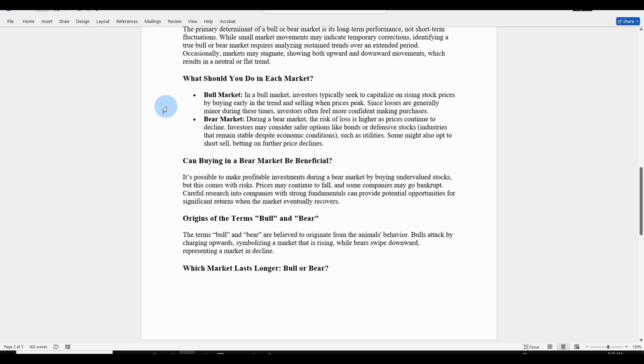What should you do in each market? Bull market. In a bull market, investors typically seek to capitalize on rising stock prices by buying early in the trend and selling when prices peak. Since losses are generally minor during these times, investors often feel more confident making purchases.